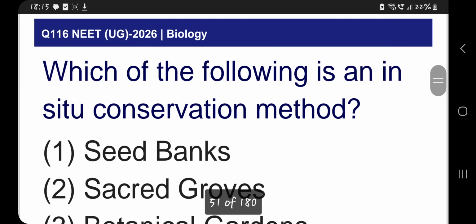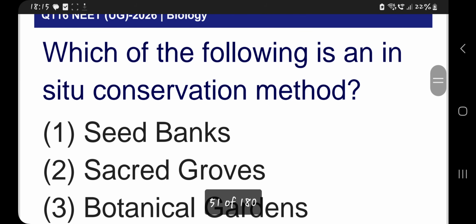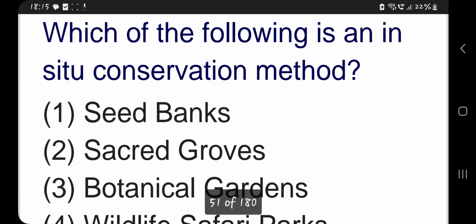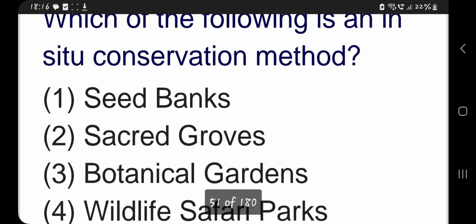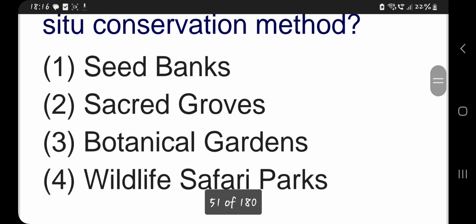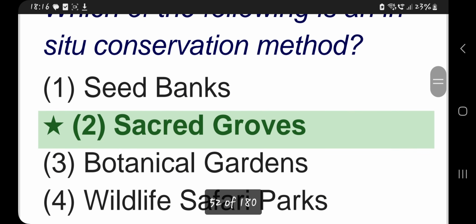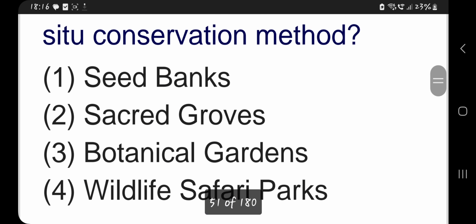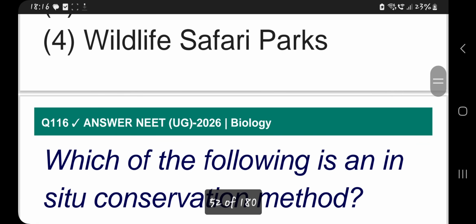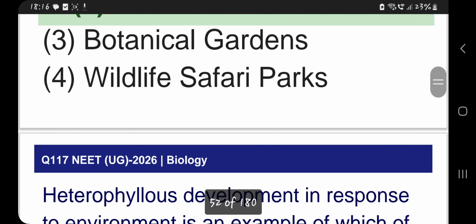Which of the following is an in situ conservation method? Seed banks, botanical gardens, sacred groves, wildlife safari parks. Ex situ is outside of the natural habitat. So the answer for this would be sacred groves. Seed banks are artificial, sacred groves are dedicated forest areas. Botanical gardens and wildlife safari parks are all ex situ methods. Sacred groves are in situ, in natural conditions.